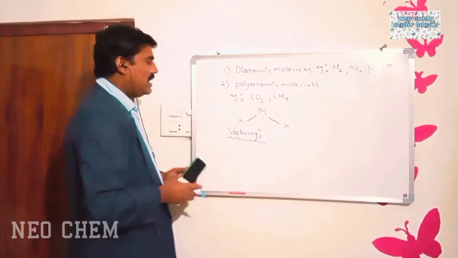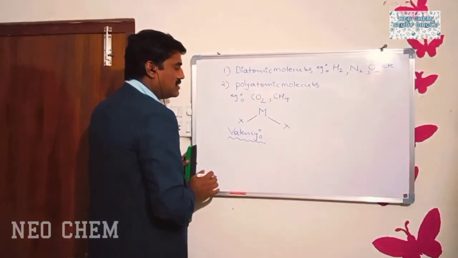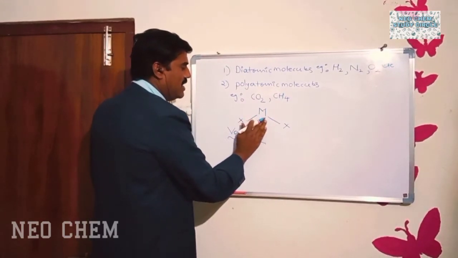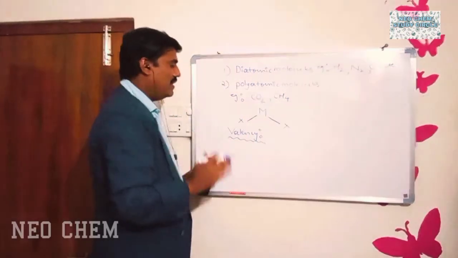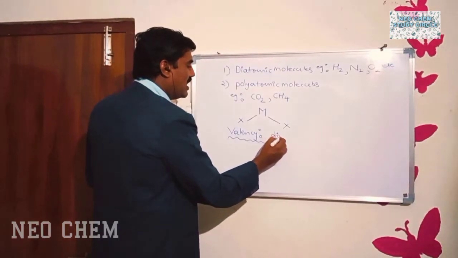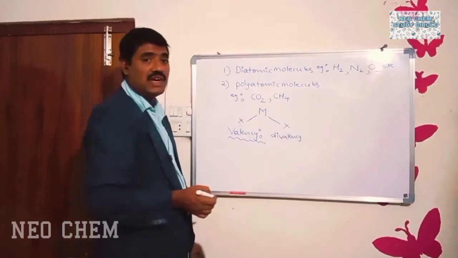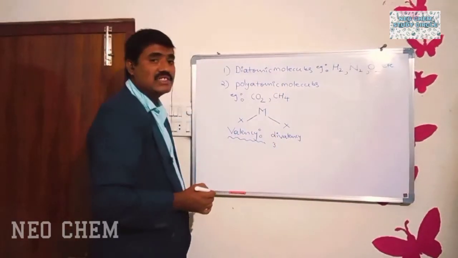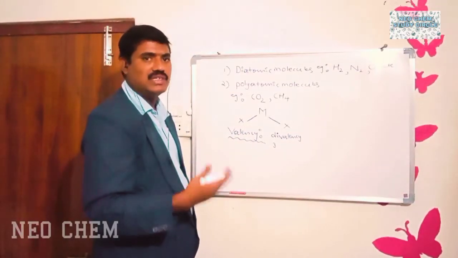In the given MX2 molecule, how many bonds are present around the central atom? There are two bonds. That's why valency of atom M is 2. If valency is 2, then it is called divalency. If valency is 3, then it is called trivalency, tetravalency, pentavalency, etc.